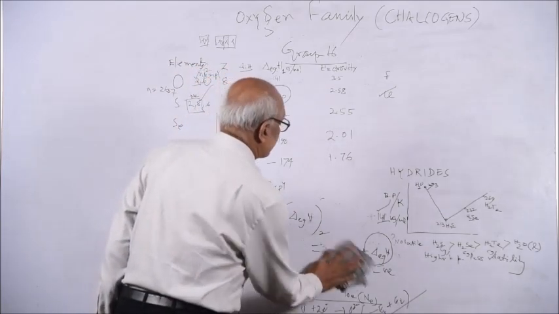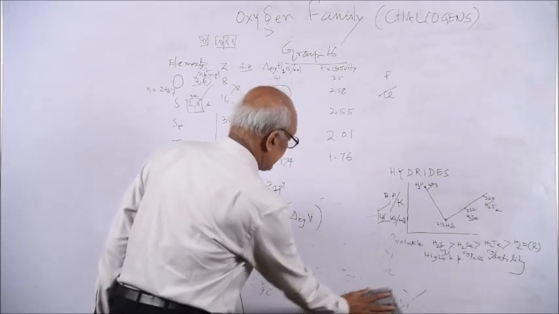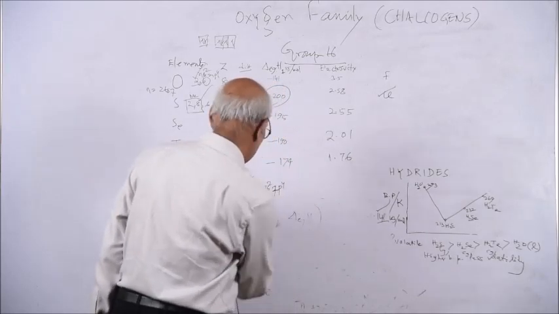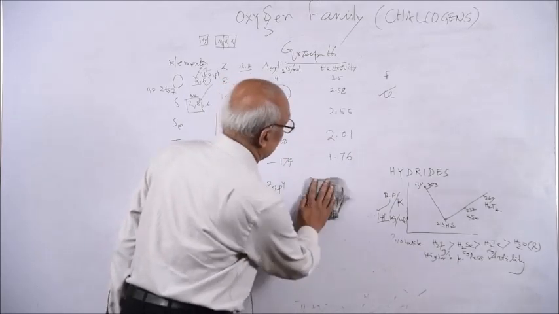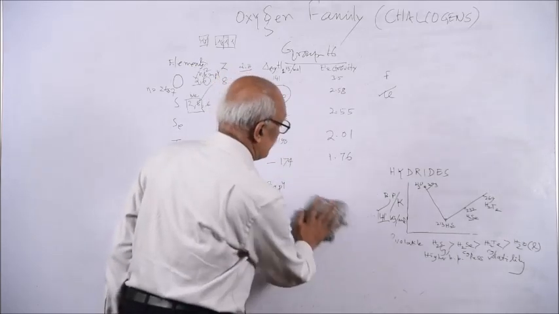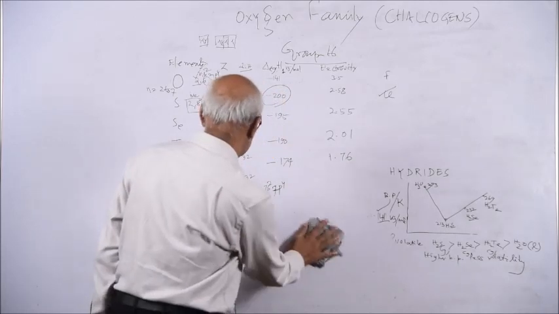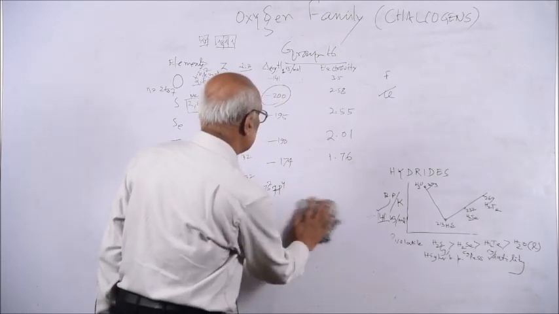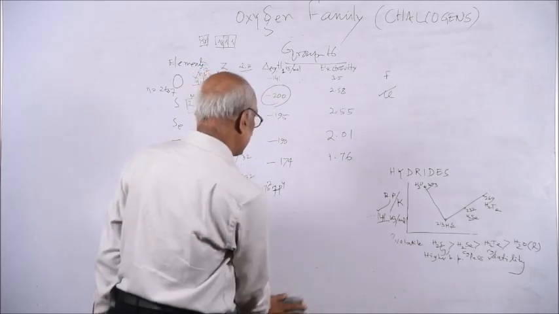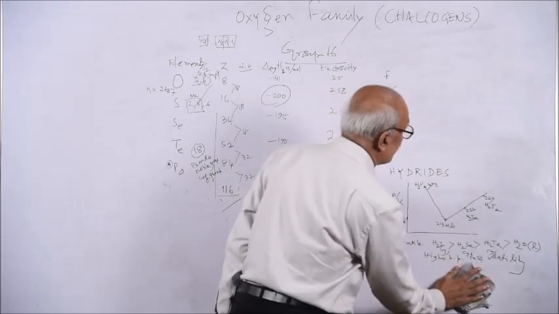So that is the case. The electron gain enthalpy is the energy released on adding an electron to a gaseous atom in isolated state. That is the quantitative amount of energy released. Affinity means tendency to accept. Suppose oxygen atom, fluorine atom, nitrogen atom, they have a tendency to accept electrons.